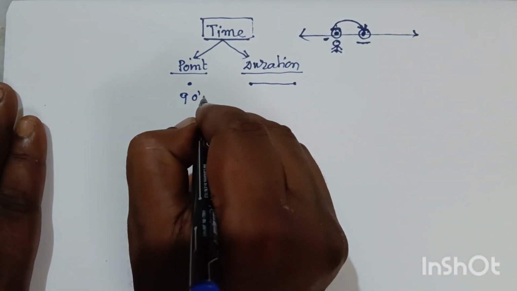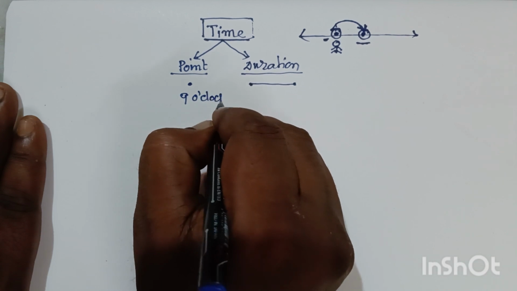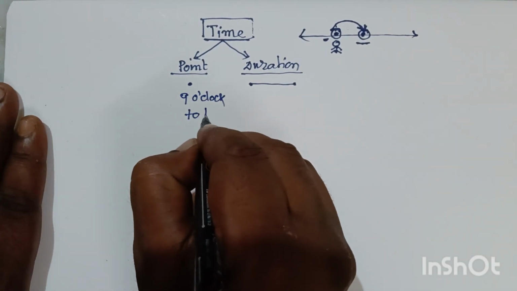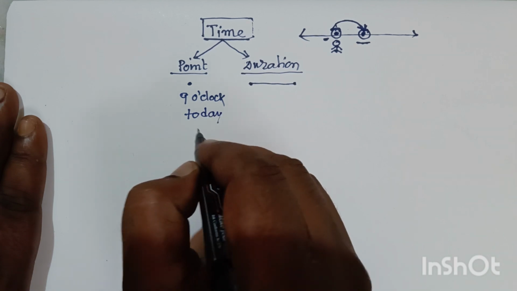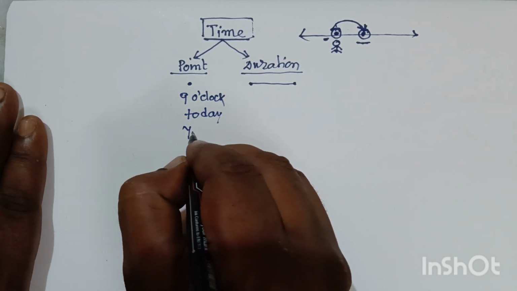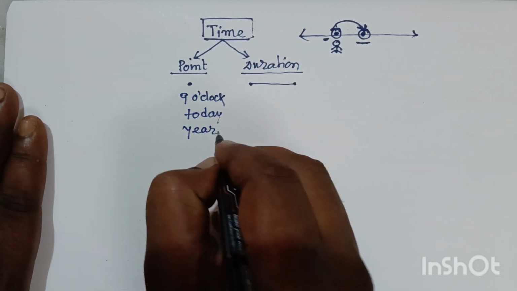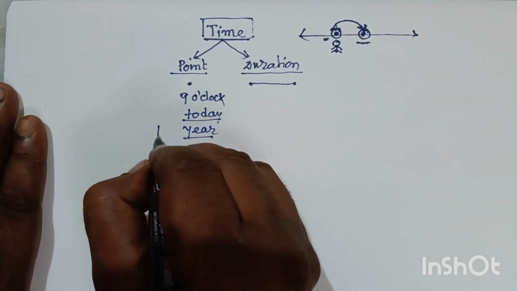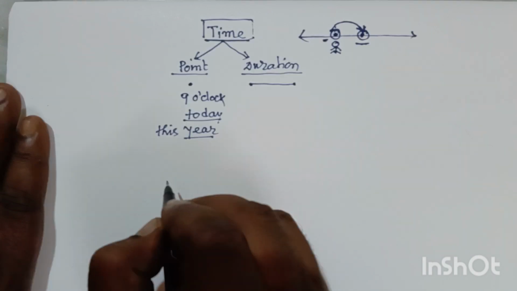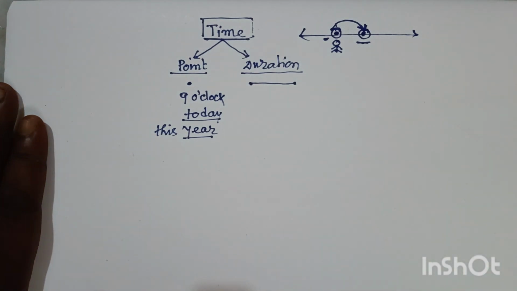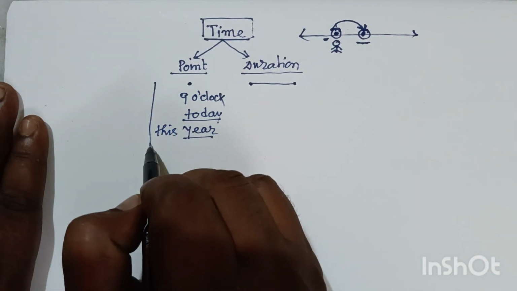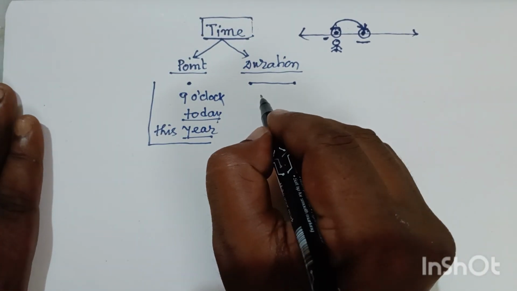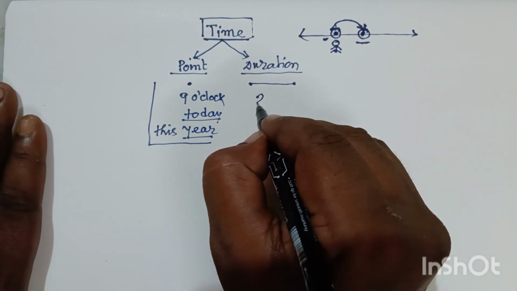This is a point. In this way, we can use an entire day as a point. We can use the entire year as a point, like today, or this year. In this way, we can use time as a point.